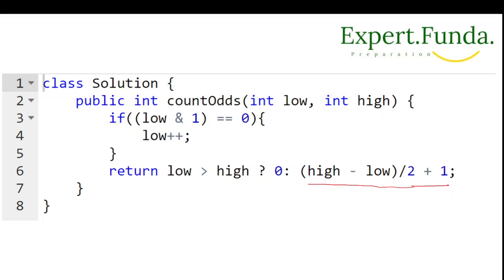Why will we use high minus low and then plus 1? Let's understand why I'm doing this.